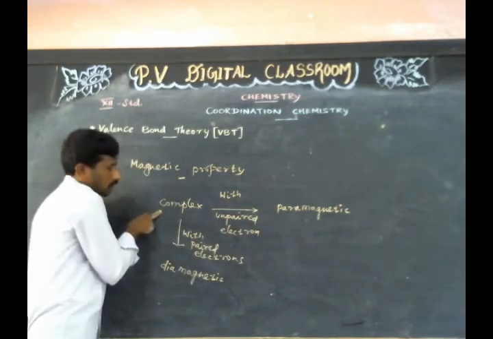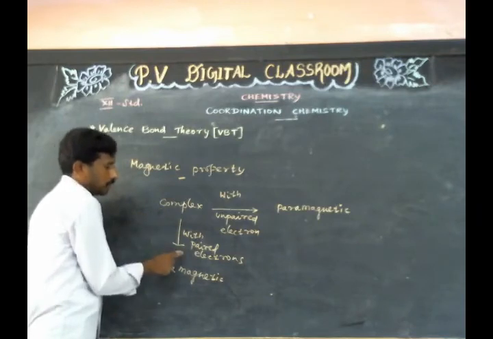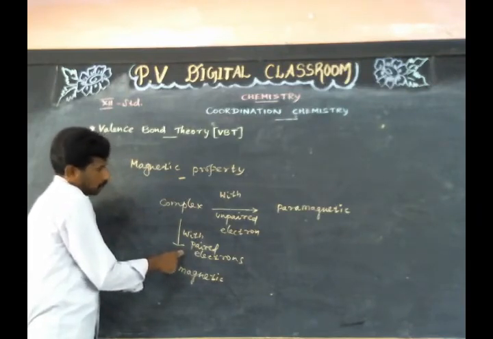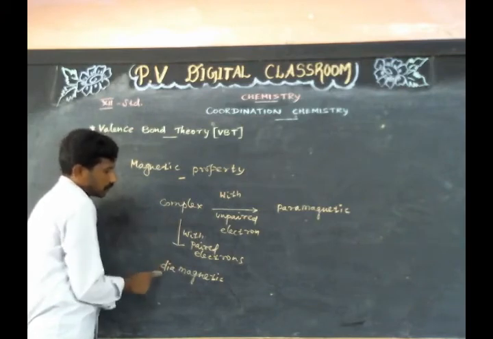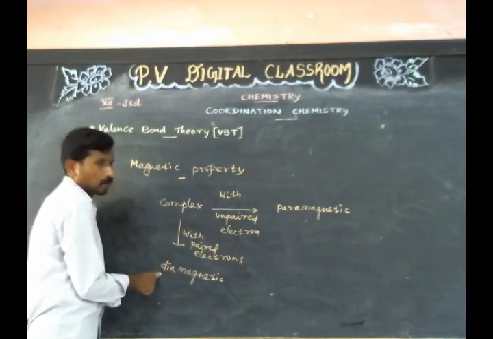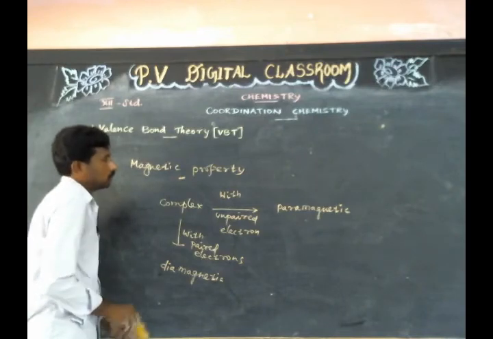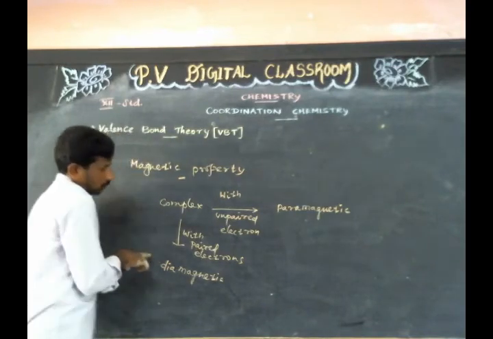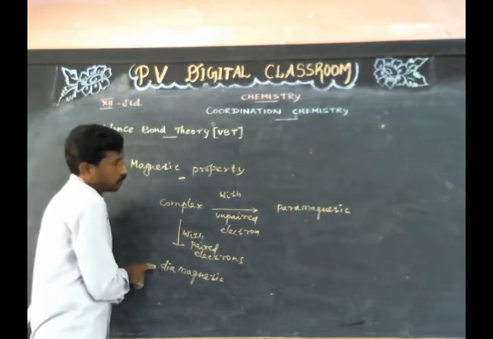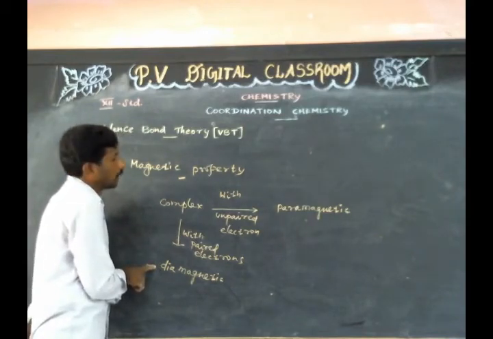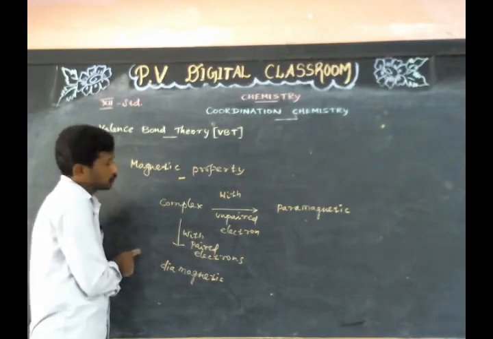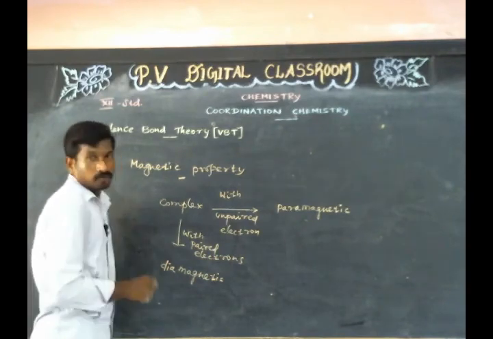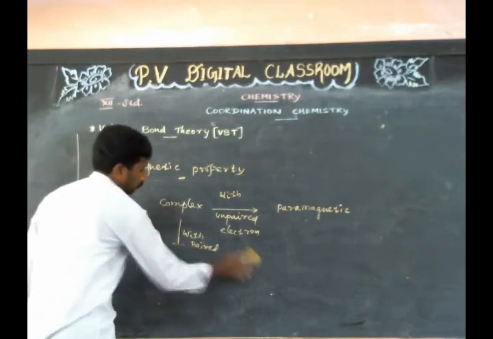Similarly, if a complex contains only paired electrons, then that complex exhibits diamagnetic property. After some time, we will see some examples. In those examples, we can understand about the magnetic property of coordination compounds.